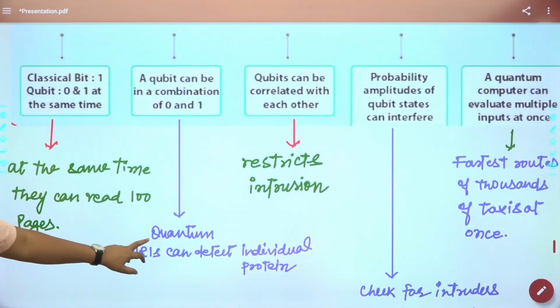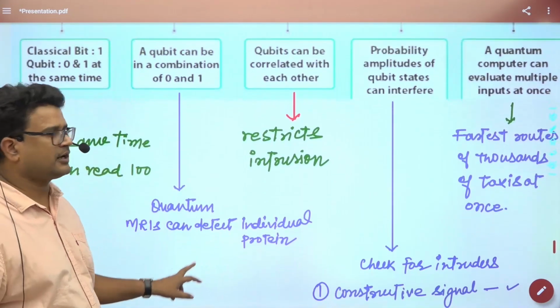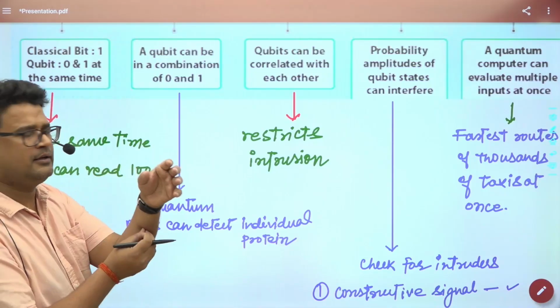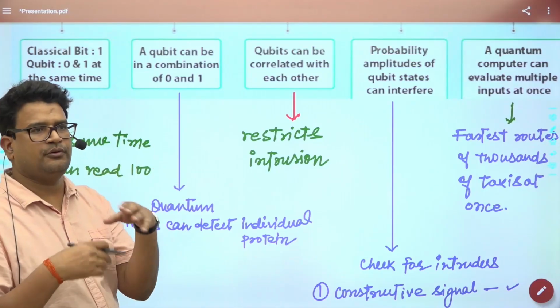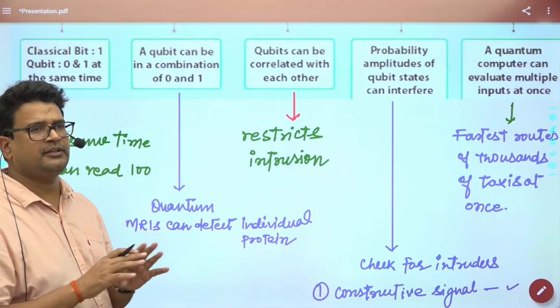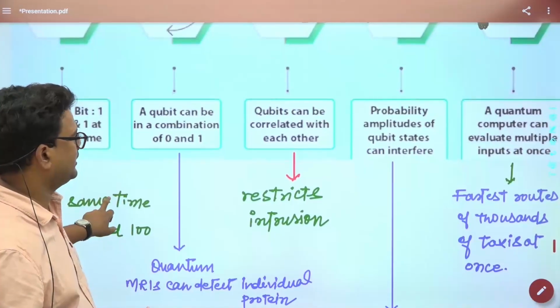In superposition, I have written the example. Quantum MRIs can detect individual protein. Okay. So there are layers. Suppose you are doing the MRI of your hand. There are so many proteins in your hand. So whatever the desired protein you try to find out, that could be easily detected by the quantum. Presently, there is no technology like that, right? But quantum computers can do that.